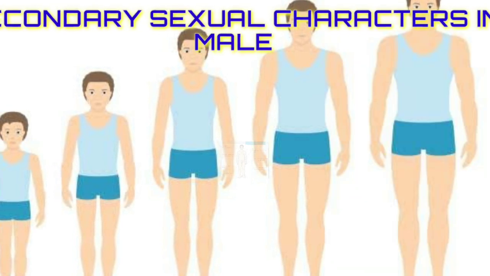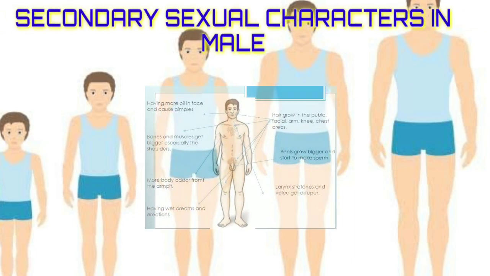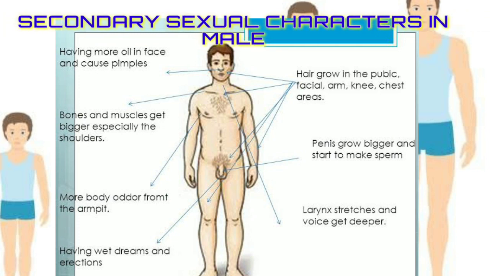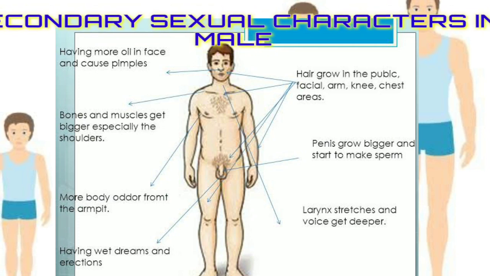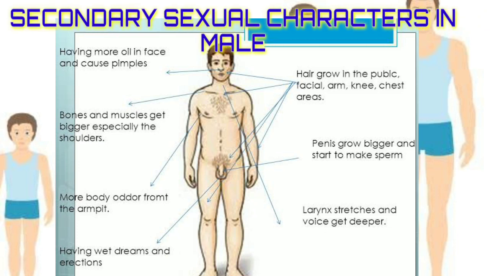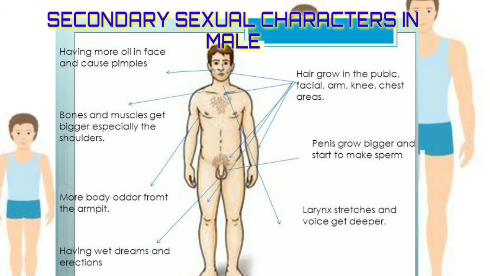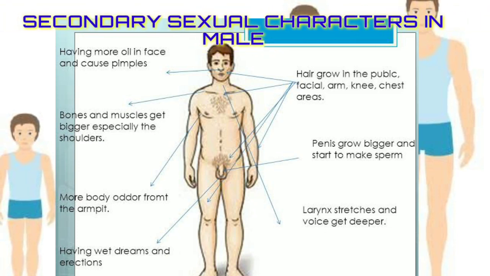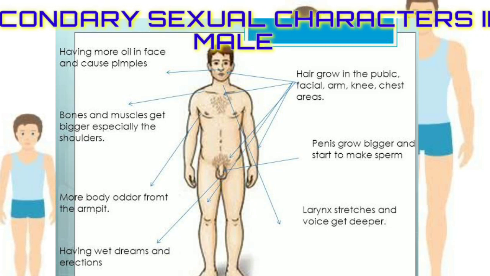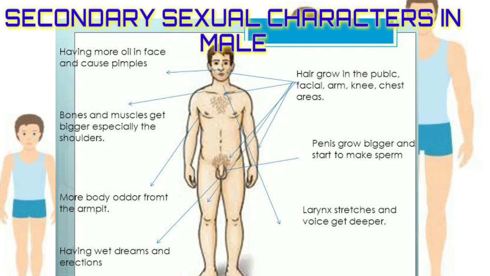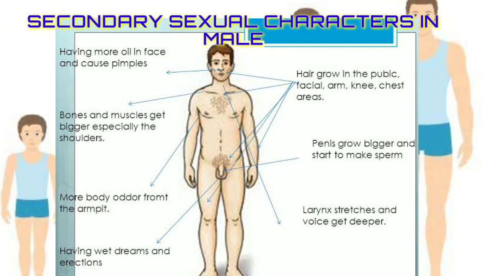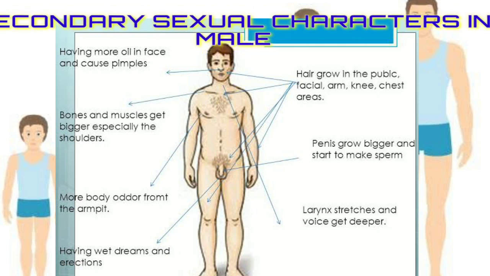Let us summarize all the secondary sexual characters of male once again. Growth of hair on pubic region, that is around penis, on chest, on face, on armpits. Development of the penis and testis. Larynx, that is voice box, stretches and the voice turns deeper.